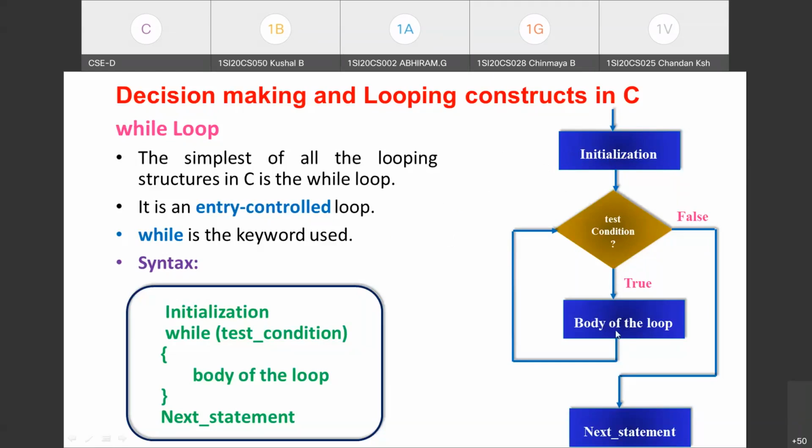So each time the control enters the body of the loop, the updation part is executed so that the test condition will be evaluated to false after some period of time. Okay. So once it evaluates to false, control will come outside the loop. So this is how the while loop will work.